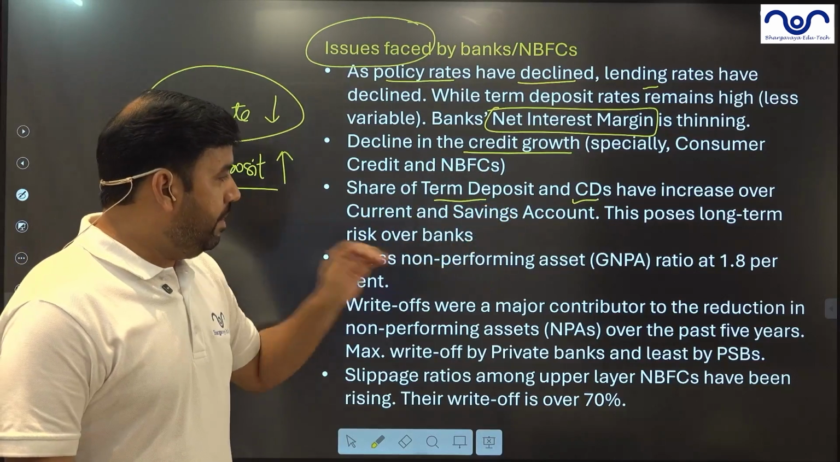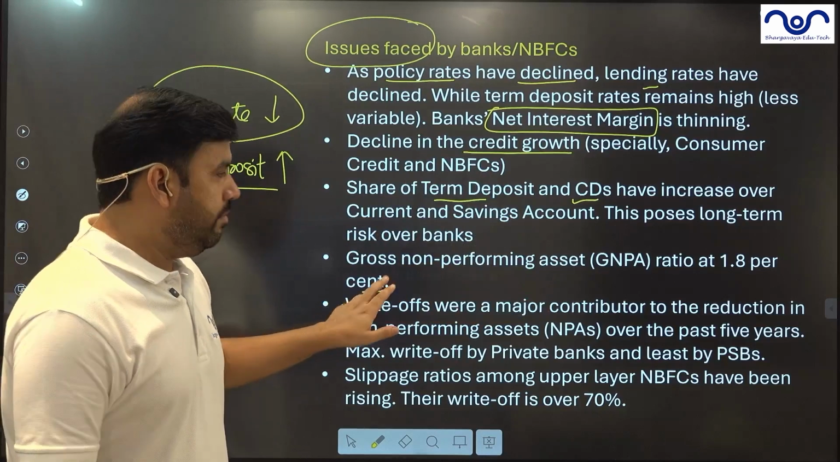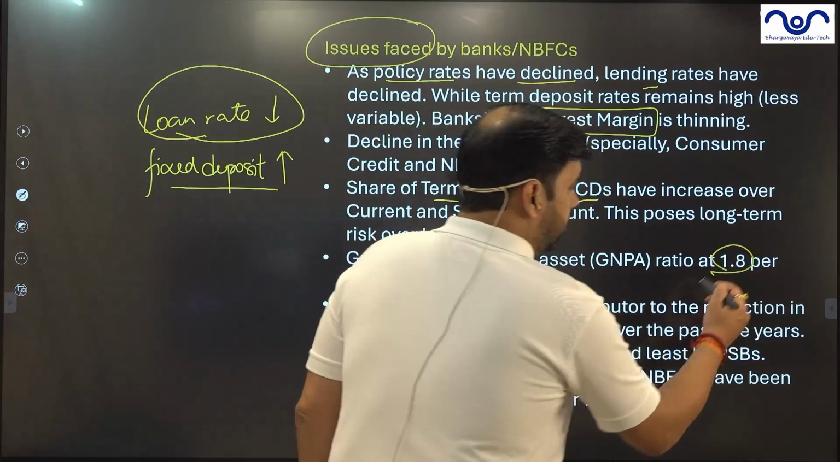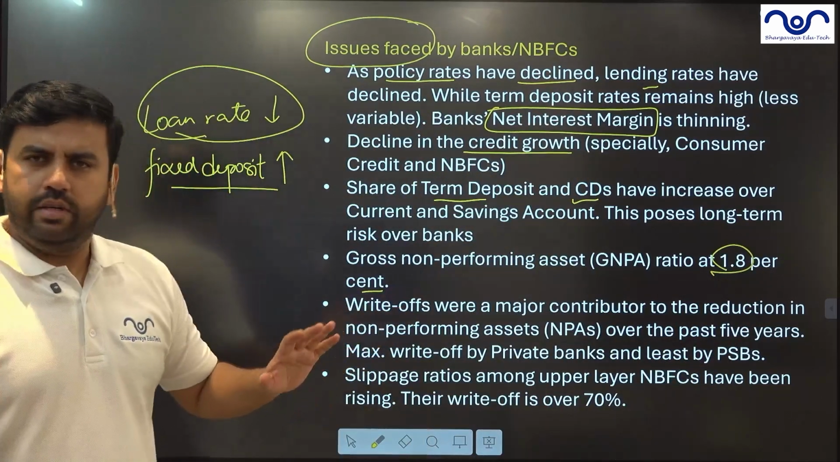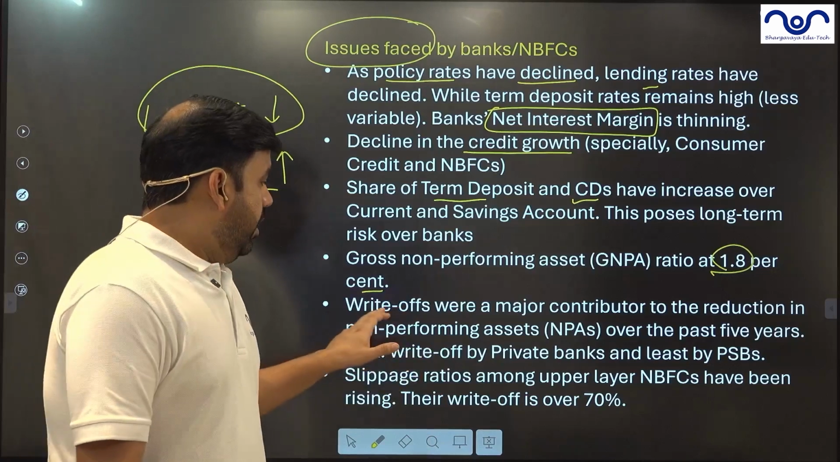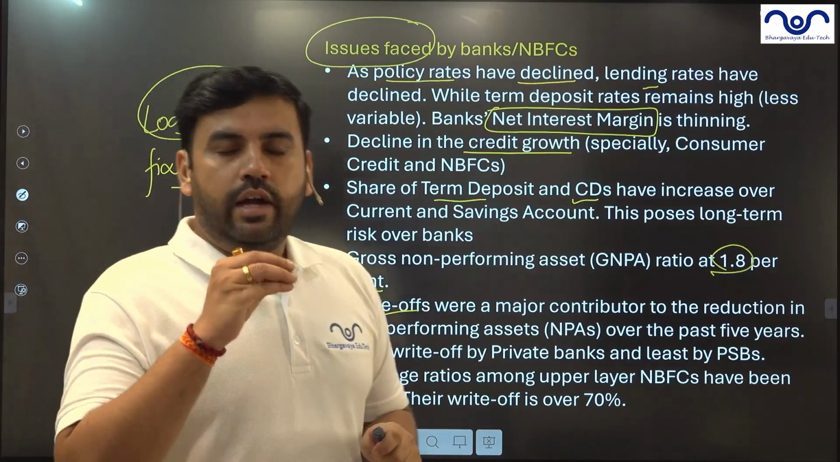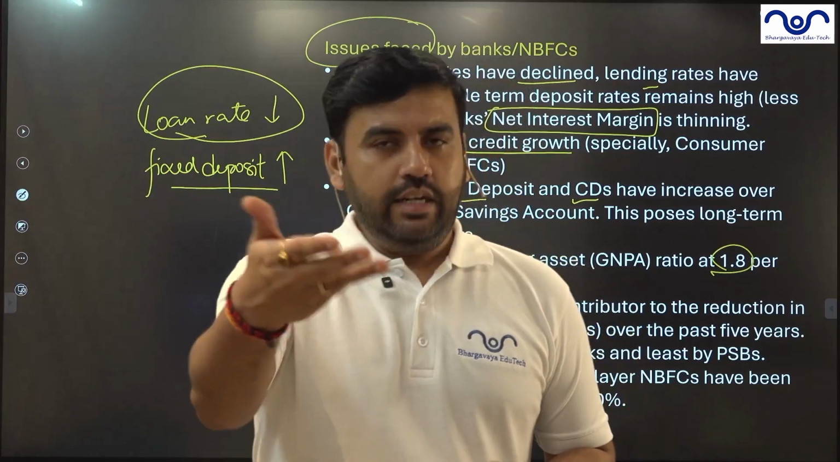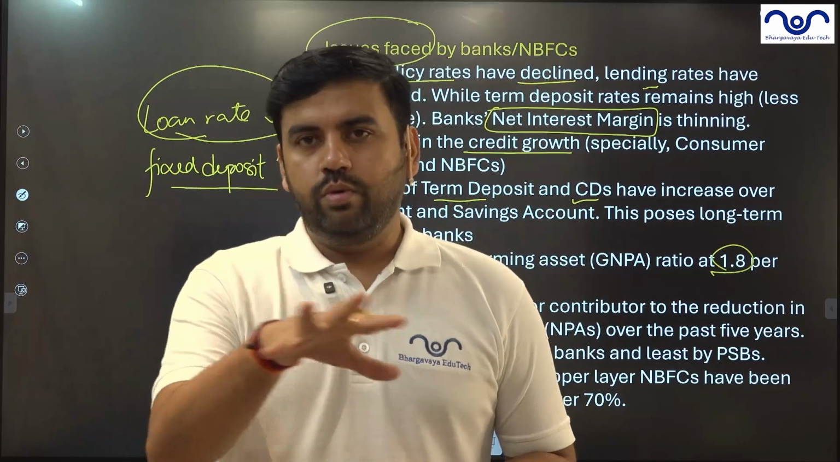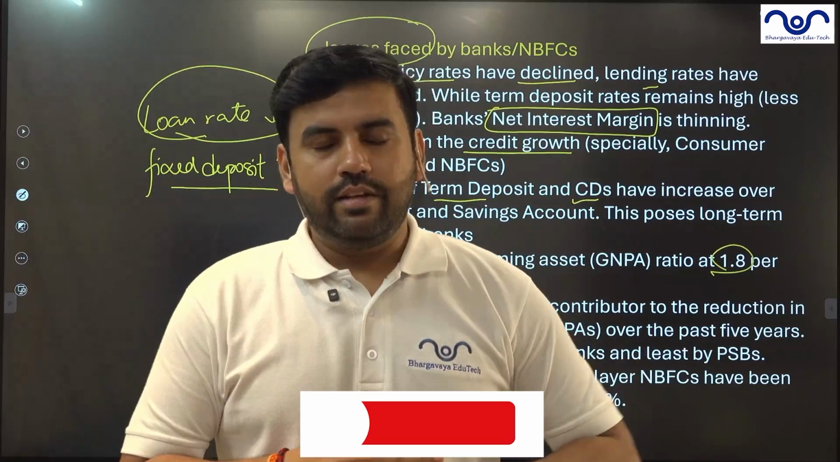Gross non-performing assets are all-time low. So this 1.8% gross NPA is all-time low. But write-offs are the major reason. Now, what is write-off? We have already conducted a video on this channel, so you can go through that, how NPA and other things have been defined.